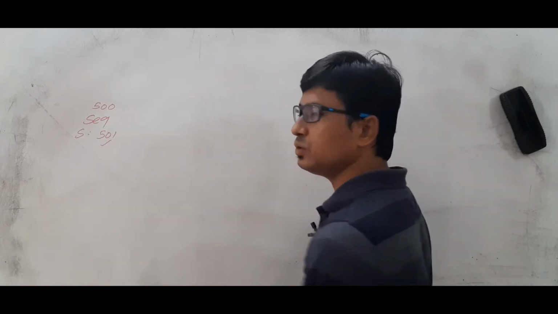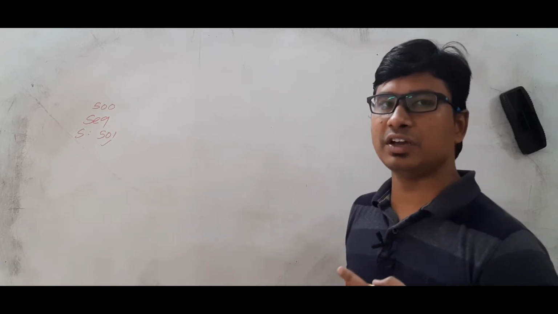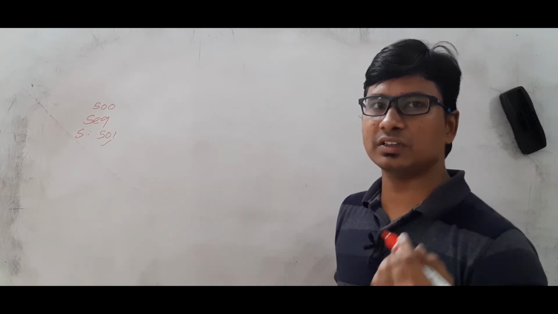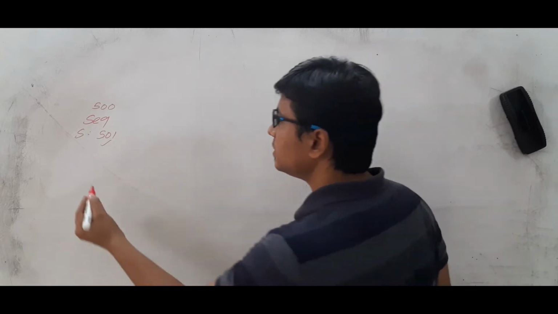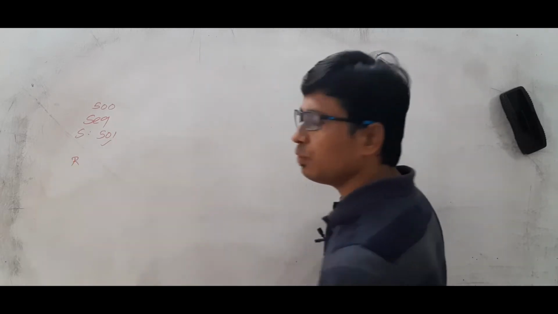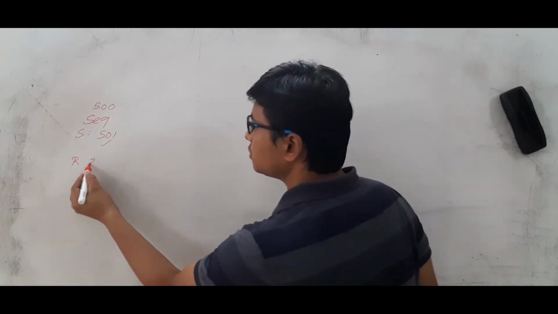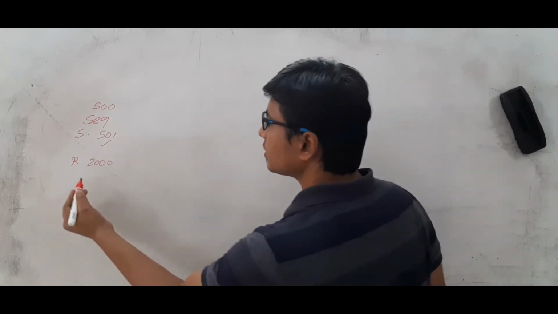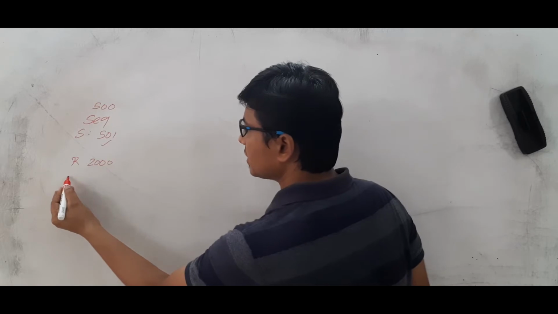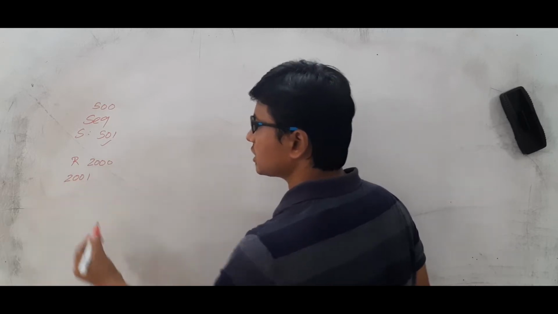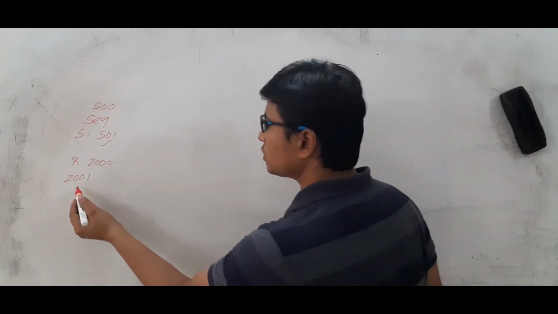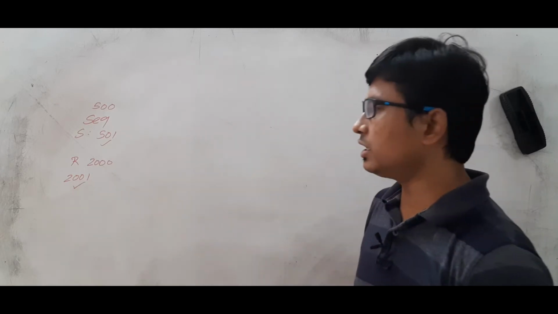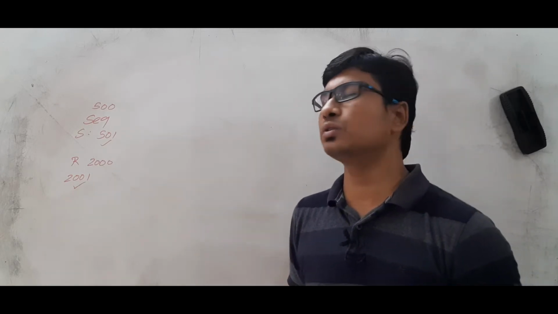So the sender can use the sequence number 501 for transferring the first segment. Similarly, at the receiver, we used a sequence number 2000, which is a random number. Then it sent one packet, so it wasted one sequence number. Next time, whenever it wants to send a segment, it has to use the sequence number 2001.